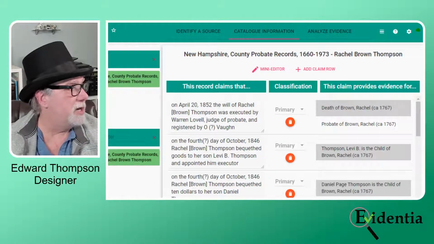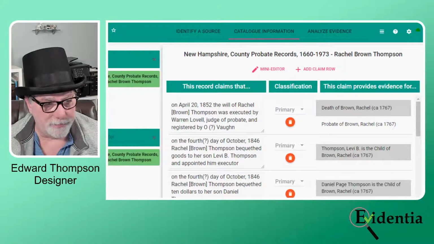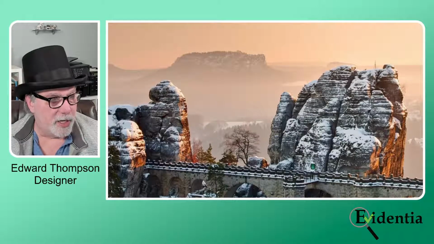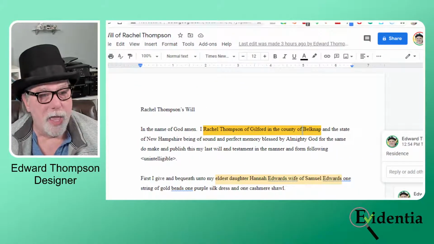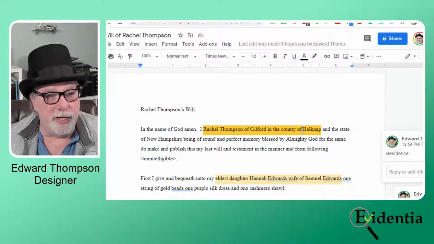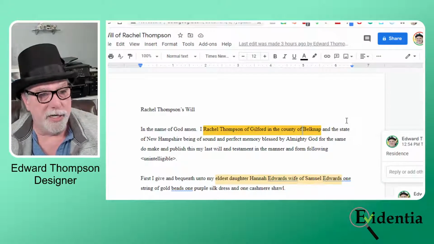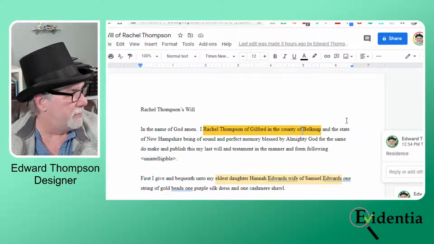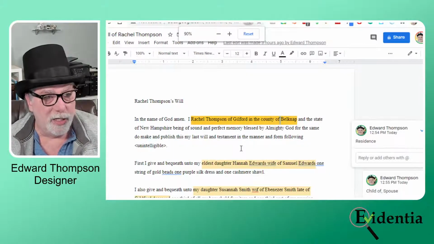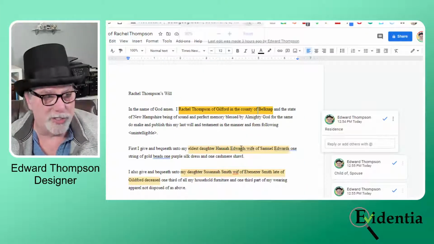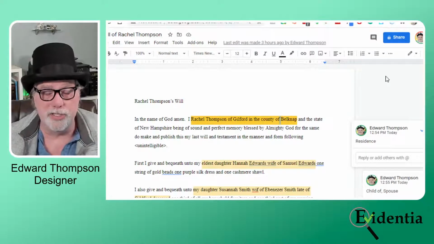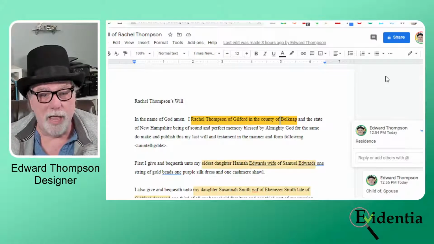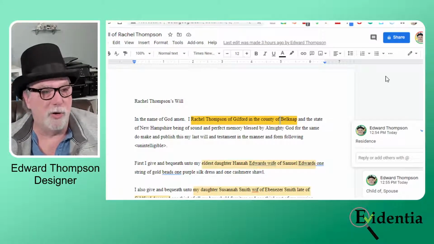Now, let's go ahead and look at my transcription of the will, which I have right here. The will was handwritten and it was very difficult to read, so I had to take some time to transcribe it, not just for your sakes, but so that I could share it with another descendant of Rachel, who I work with in trying to break down this brick wall.